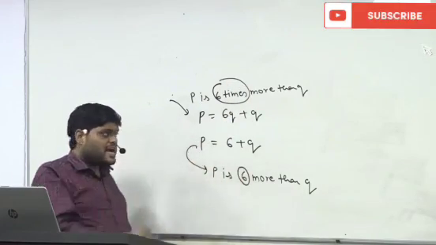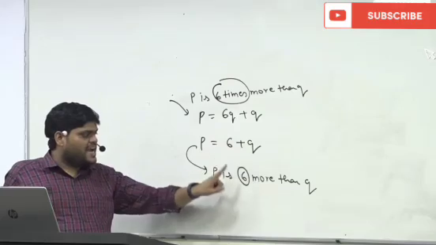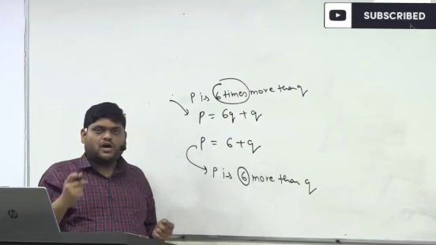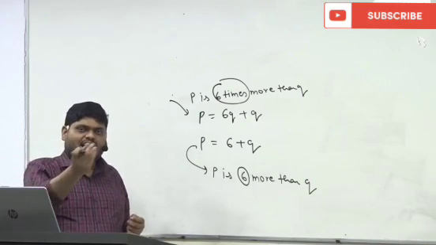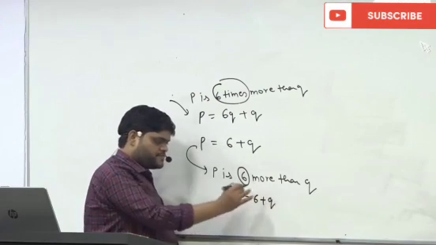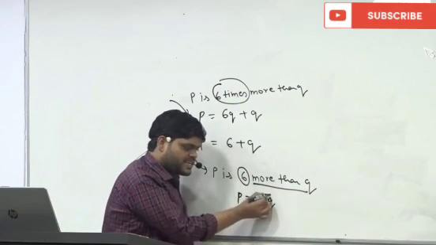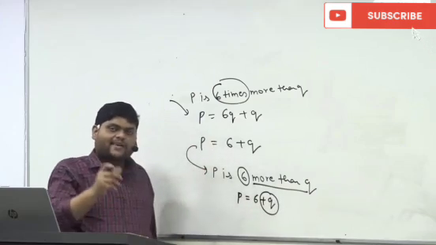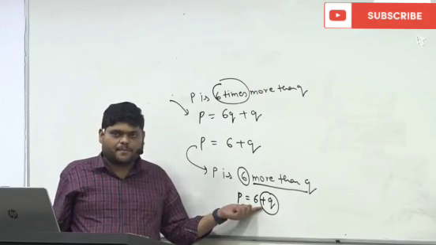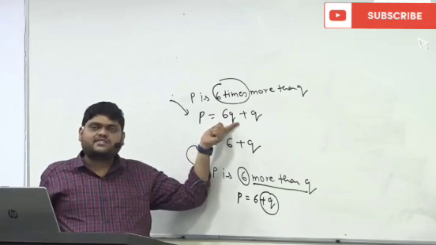Here 6 times, that's why we are taking 6Q. Here only a number. My salary is 20,000 more than you, so whatever is your salary, I will add 20,000 to that. So this will be P is equal to 6 plus Q. The logic is the same. More than Q means something is getting added into Q. And what is getting added? 6 is getting added, so we have just added 6 here. But here 6 times is getting added, so we are adding 6Q here.